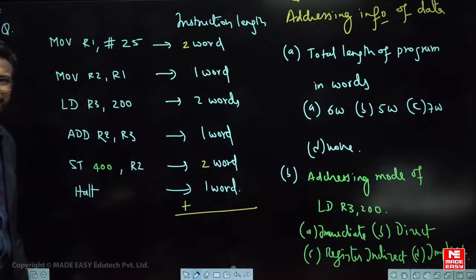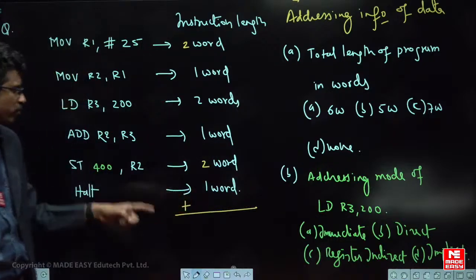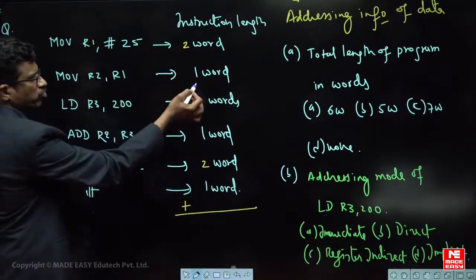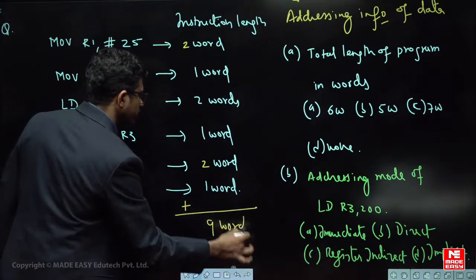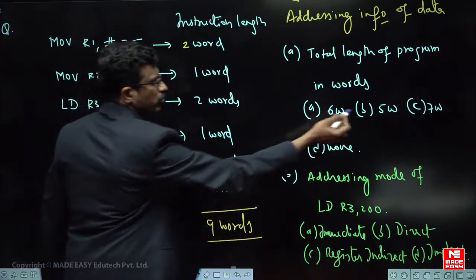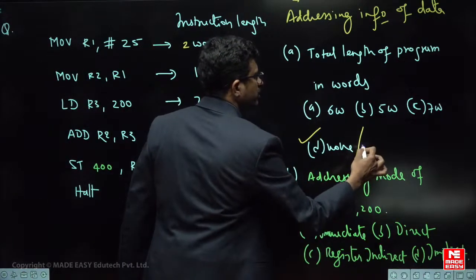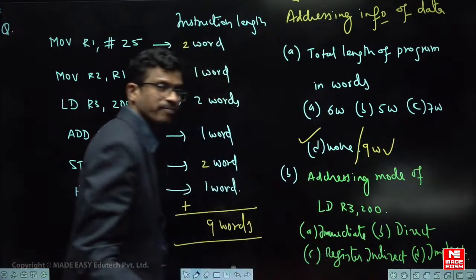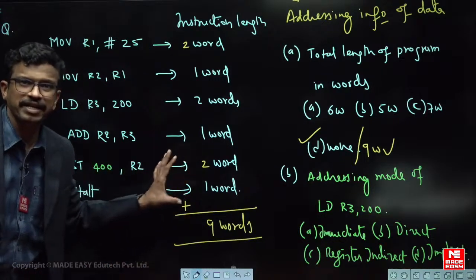Is there any answer here? 9 words? No. So assume that none is the answer here, because there is no 9 words. Total length of program: 2 plus 1 is 3, plus 2 is 5, plus 4 is 9 words. So there is no 9 words here, so none is the answer. Or if 9 words had been given to you, that would have been the answer. Okay, fine. This kind of question can come. That is a simple question, just finding out the length of the program.